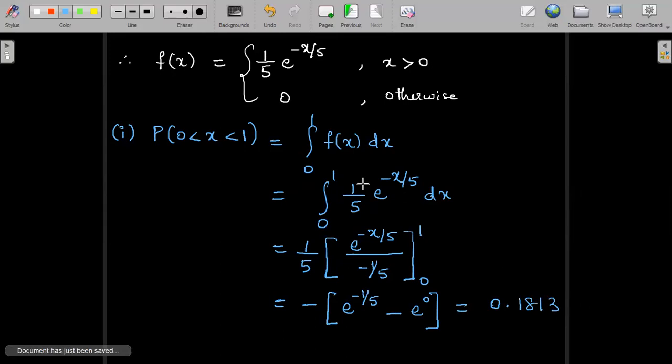So this was case 1 for us. Probability of x lying between the range was integral 0 to 1 f of x dx. So integral 0 to 1, it was lying in this range, x greater than 0. So f of x, we are substituting 1 by 5 e power minus x by 5, and we integrate that between the limits 0 to 1 to obtain the answer as 0.1813.